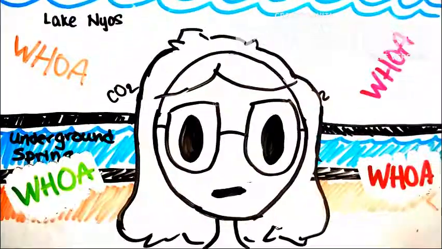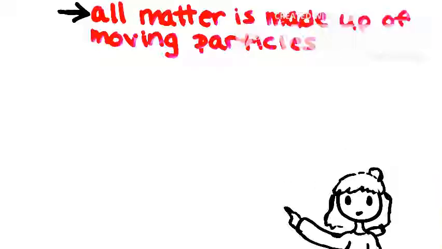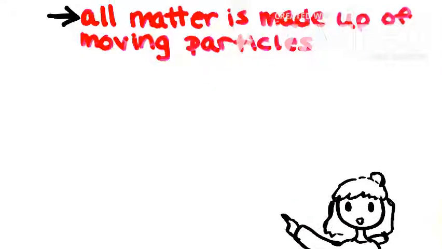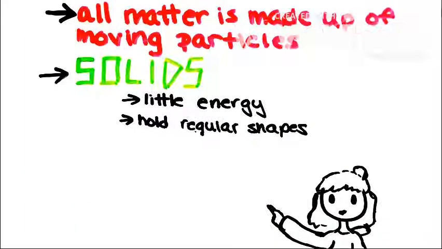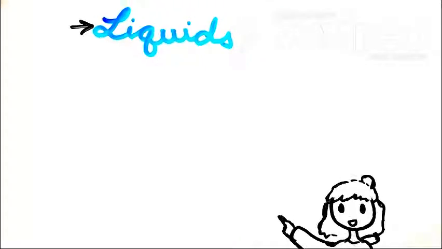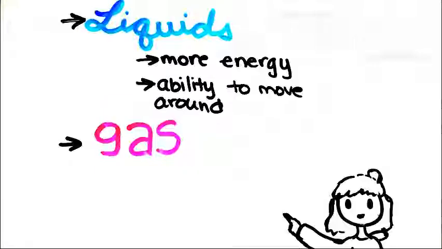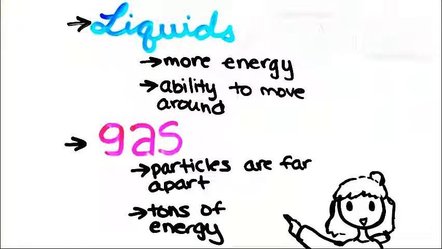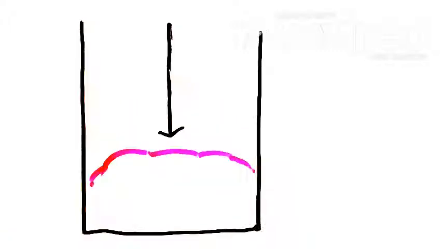Whoa. How does CO2 dissolve in water? It's a gas. Well, remember the theory of kinetic energy? Nope. Okay, well, the kinetic theory states that all matter is made up of moving particles that contain kinetic energy. Particles in solids contain little energy and hold regular patterns. In liquids, the particles have more room and the ability to move around. In gases, the particles are spread far apart and have tons of energy. But when the gas is under high pressure, the particles are forced together and condense.